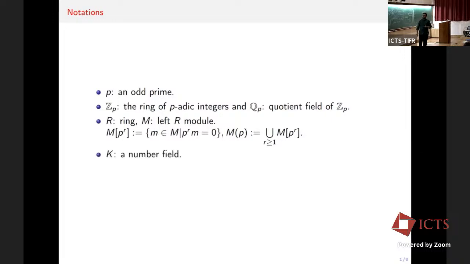For a number field K, I will use the notation Cl(K) to be the ideal class group of K. We know that this quantity is not a well-behaved quantity in the sense that there are many questions which are still unknown. For example, whether there are infinitely many quadratic extensions of class group one or not is still not known. But what Iwasawa showed is that the p-primary part of class groups of certain extensions tends to follow a strict pattern. This is precisely what this conjecture is about. We'll talk about it in the next slide.